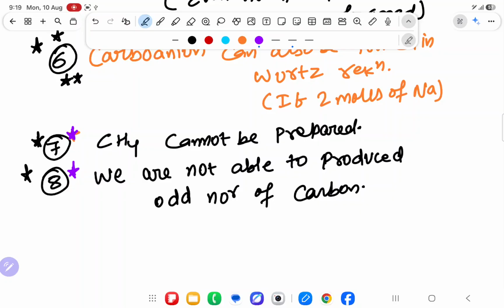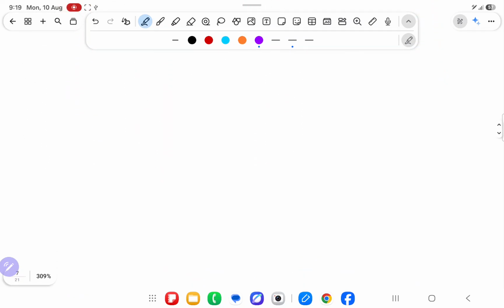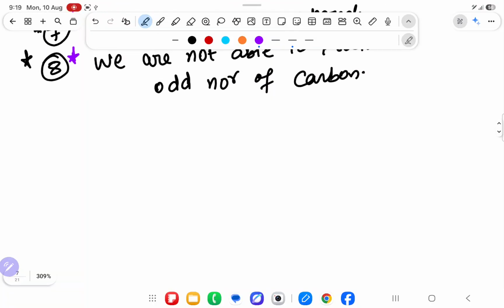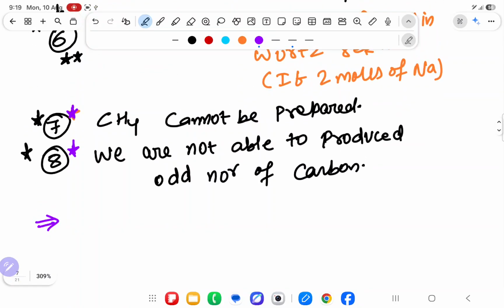Yes sir, we are understanding. Now over here, if we will see Wurtz reaction, so Wurtz type lots of reaction is coming. What do you mean by that? It means first I have dictated you Wurtz reaction. Now I am going to dictate you next reaction, free radical only. I am not preparing CH4, not preparing odd number of carbon. That I will do later. First I will see which types of reaction is same as Wurtz, and then I will see some questions of Wurtz reaction. Then at last we will do CH4 preparation, then odd number of carbon preparation. Job done. Understanding, sirs? Acha sir, like that you will teach.